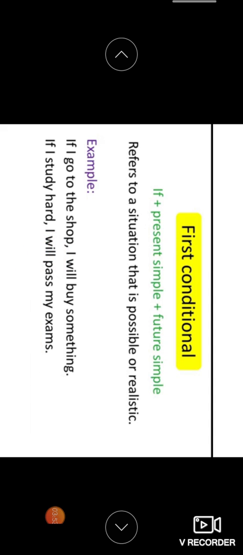So now I'll recollect the first one, that is zero conditional. What is zero conditional, children? There both will be in a simple present with the if. Okay, and there we can even change if to when also, right? So if it rains, the ground gets wet. Here both are in the simple present form, but in the first conditional, the if clause is followed by a simple present and ends with a result using the future tense.